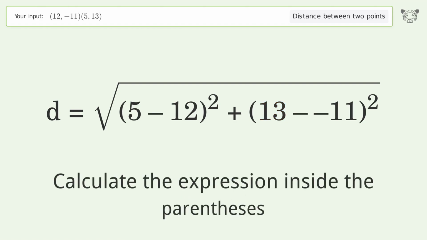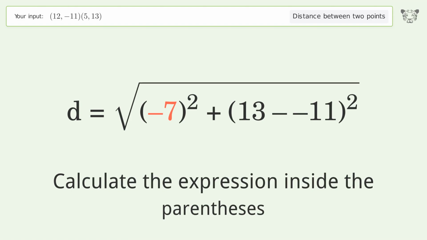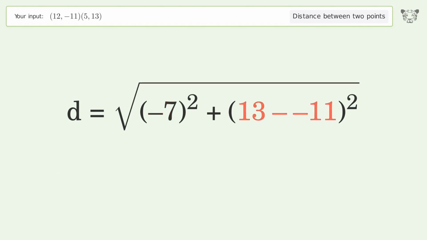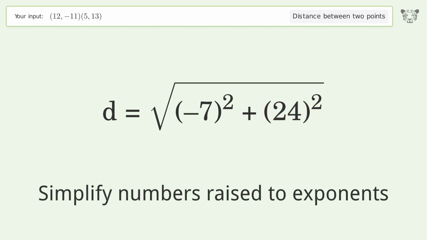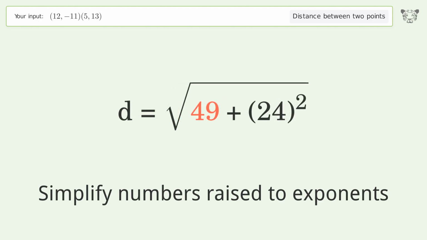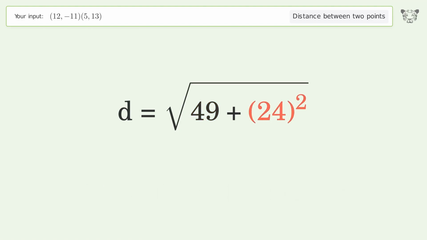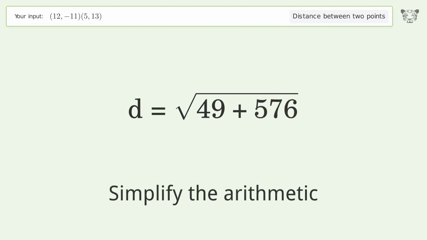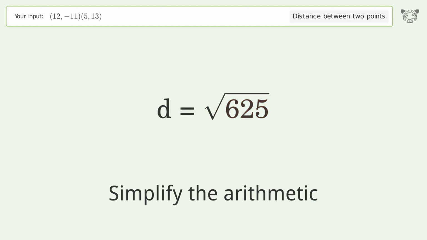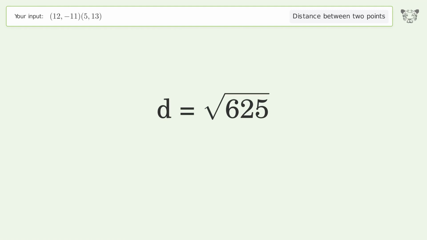Calculate the expression inside the parentheses. Simplify numbers raised to exponents. Simplify the arithmetic. And so the distance between the 2 points is the square root of 625, or 25.